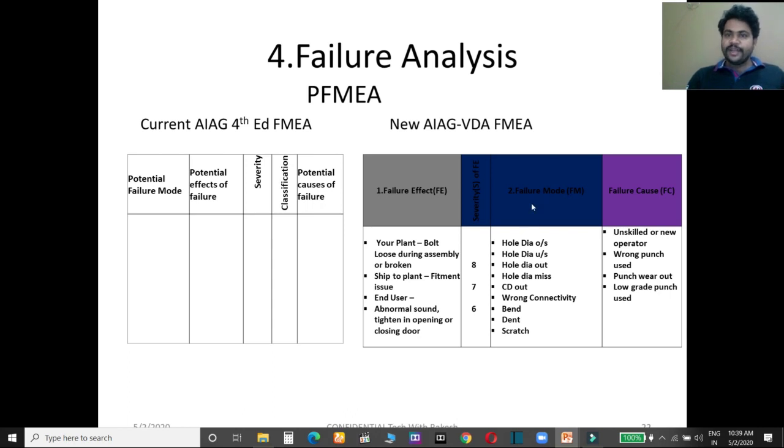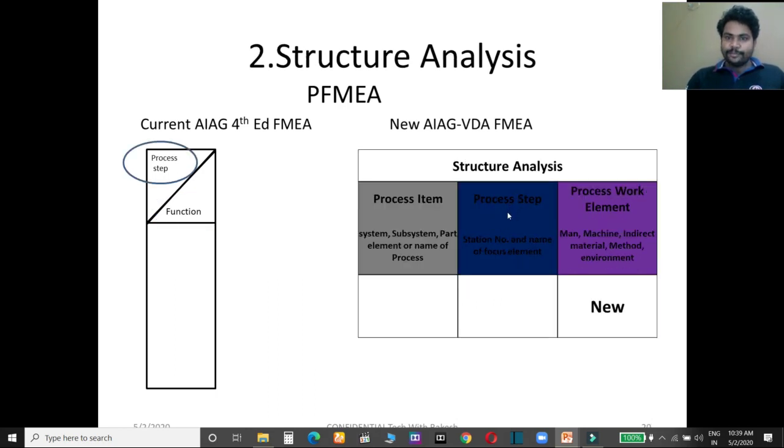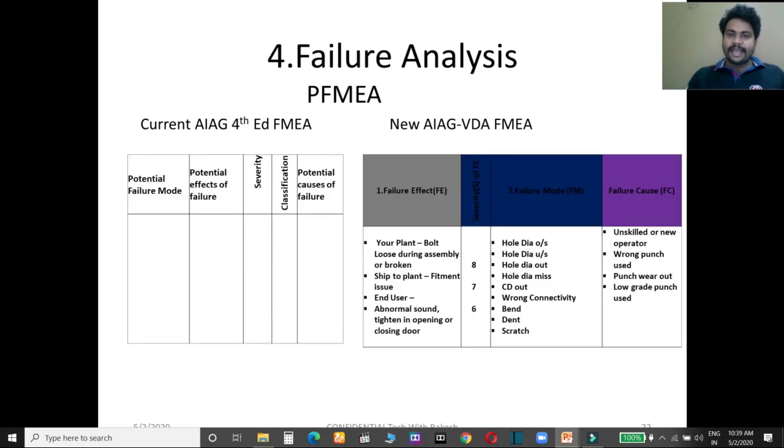Here are the failure modes. What are the failure modes? This is linked with the function analysis. Suppose you are taking the outcomes of your process step. The process step is linked with the function. You have taken the function, 2 dia hole. So the 2 dia hole can be oversized, it can be undersized.